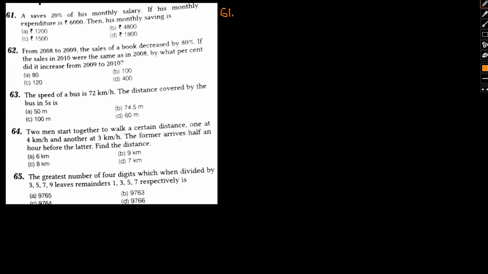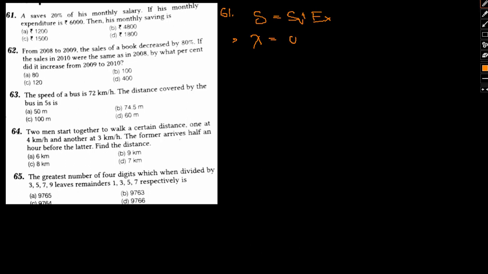A saves 20% of his monthly salary. If his monthly expenditure is rupees 6,000, then his monthly saving is... So we know salary is given as savings plus expenditure. Okay, savings plus expenditure. Therefore he saves 20% of his monthly salary. So let his salary be x.